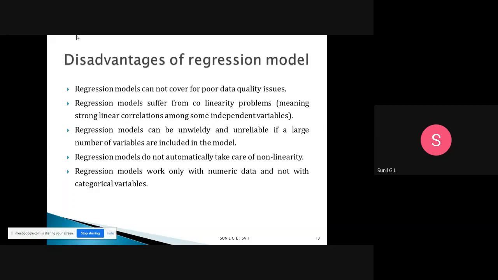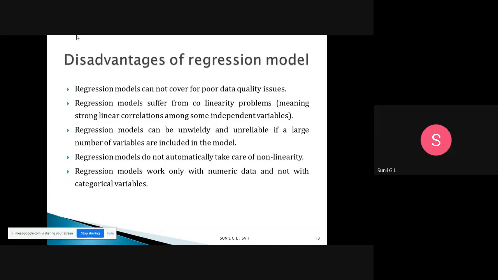The next one is that regression models do not automatically take care of non-linearity. If non-linearity is present in the variables, it won't be handled automatically. That is one problem. Then, regression models work only with numerical data, not with categorical variables. Only in logistic regression do we have a categorical variable, but these regression models work only with numerical data.